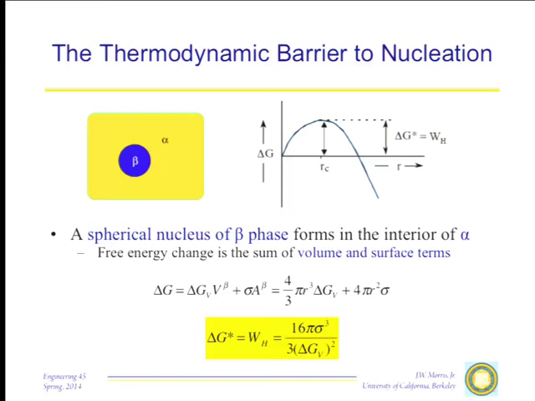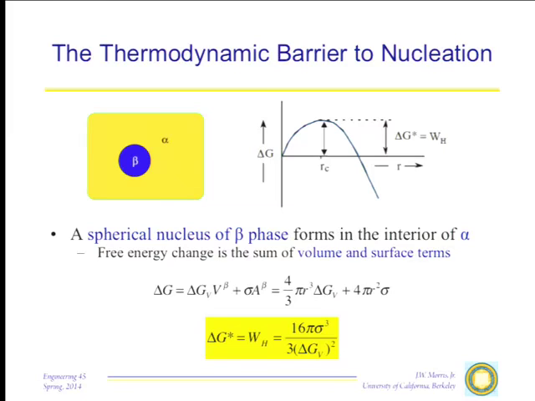When the particle is very small, r squared is always greater than r cubed. So there will be a radius that's so small that this delta G will be positive, and therefore it's predicted that the nucleus will not form. If the nucleus were to form and become large, r cubed is greater than r squared, and so the change in free energy would be negative. So if I plot the free energy as a function of the nuclear radius, I get a curve that looks something like this. It has a maximum. That's the work to form the critical nucleus.